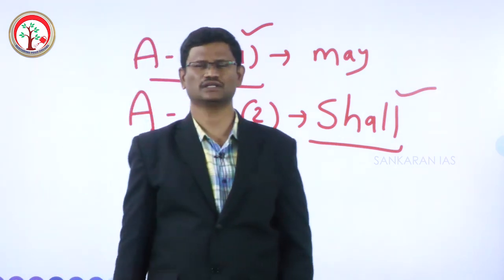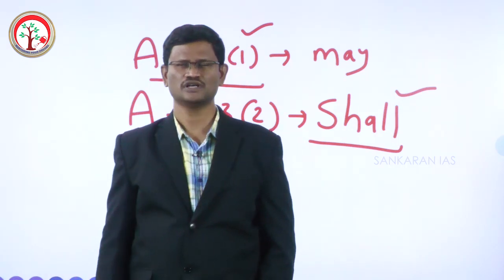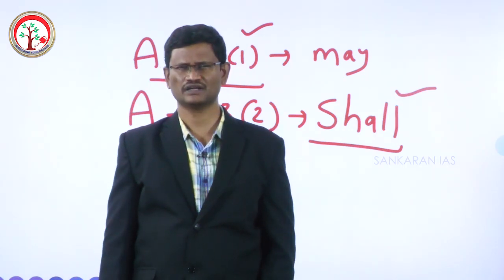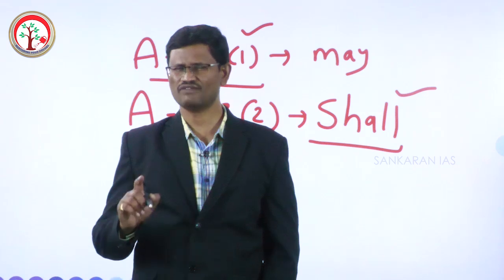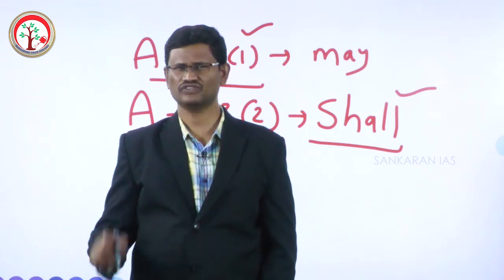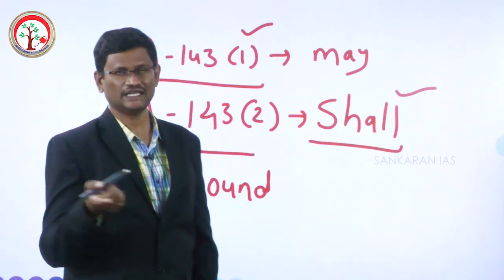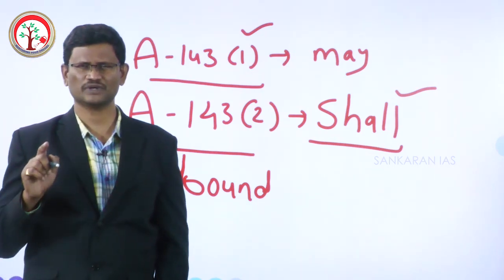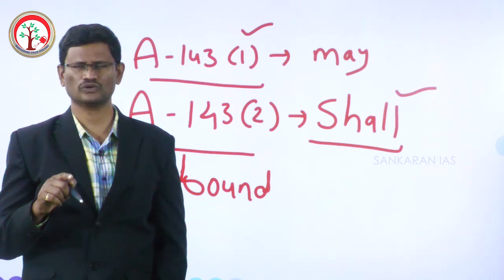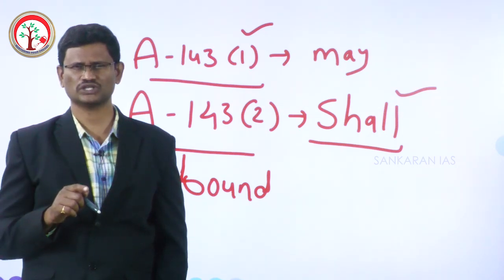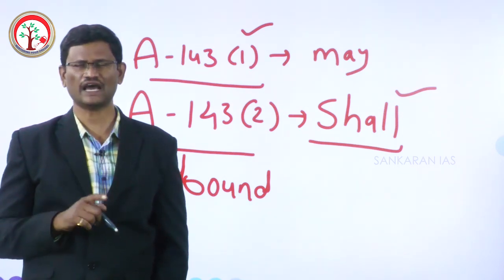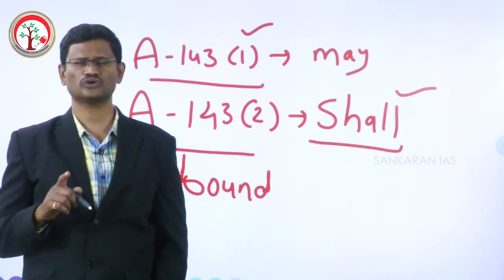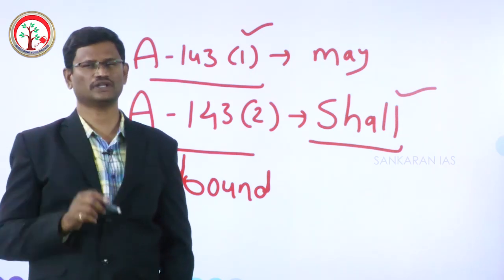But here again, there is an exception. The Supreme Court itself said, if there is a valid reason, even under Article 143 Clause 2, for any reference made by the President with respect to a pre-constitutional treaty, the Supreme Court may reject giving the opinion.